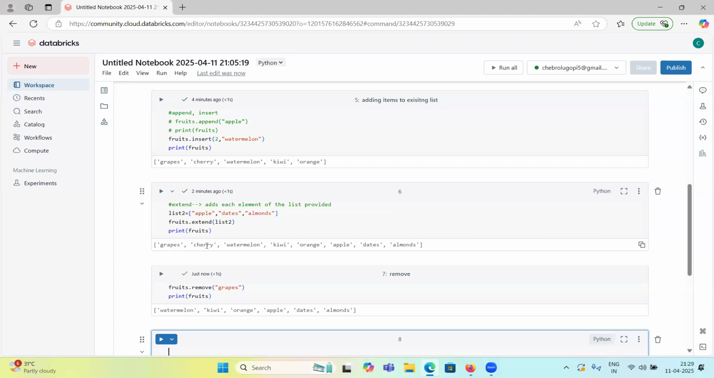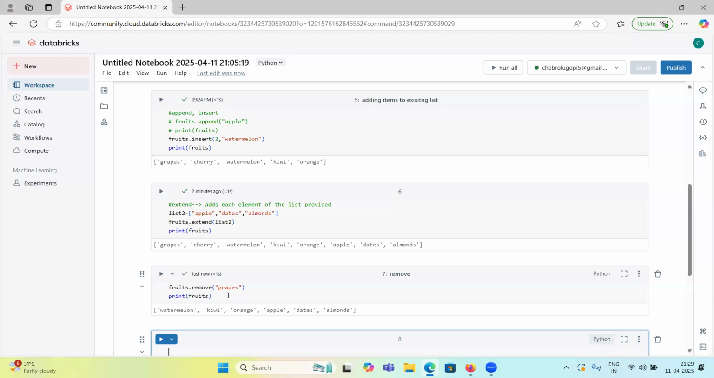You can see cherry got deleted the first time, and grapes got removed now. So I ran cherry the first time, right? From the fruits list, it removed. I ran one more time, that's why it threw error. Now I removed grapes. Grapes and cherry are removed from the fruits list, so the remaining items will come as they are: watermelon, kiwi, whatever fruits are there.